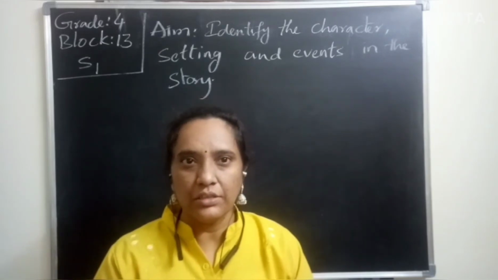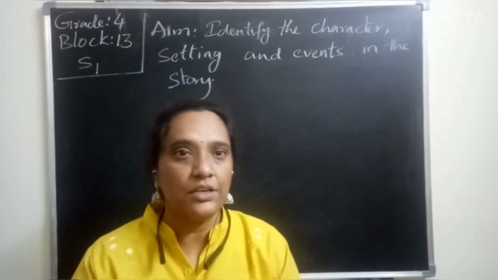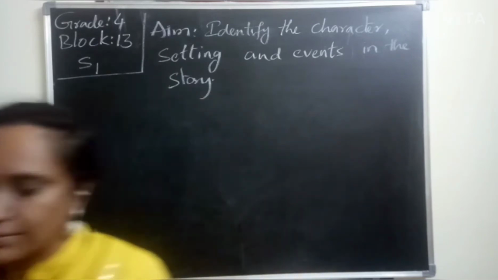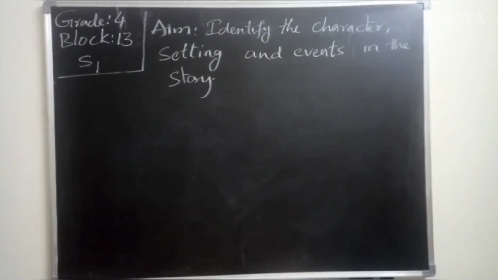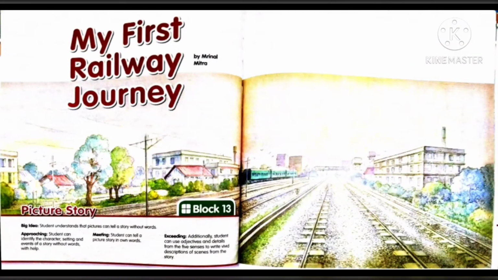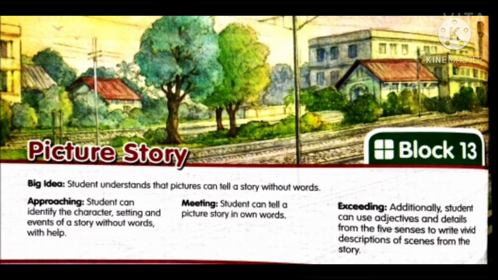Okay children, let us move to the textbook and check it out. As our aim is picture identification, describing some events by seeing the picture, let us go with My First Railway Journey written by Mrinal Mitra. It is a picture story. You want to understand by seeing the picture and tell about the picture in words.